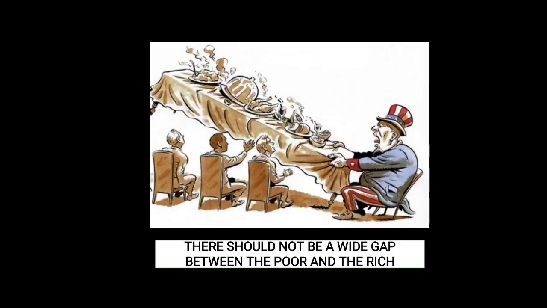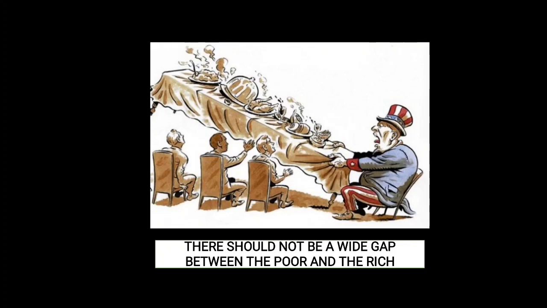There should not be a wide gap in a democratic regime, between the poor and the rich. We can see in this picture the rich trying to take everything, but in a democratic regime it should not be like that. It should be equal division so that the country would prosper.